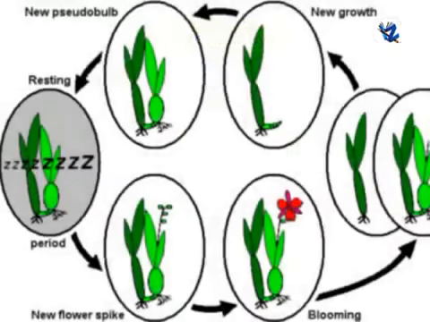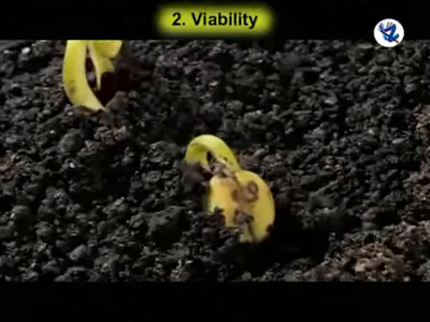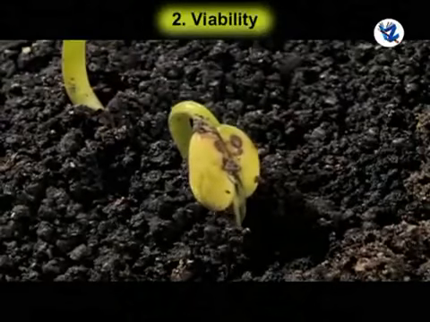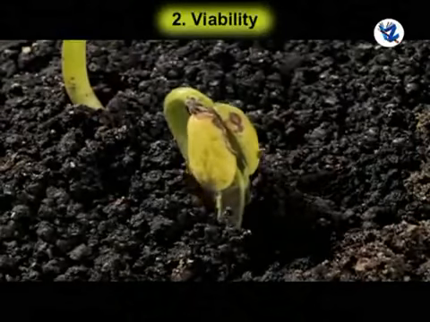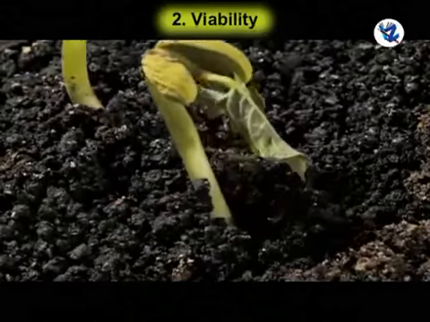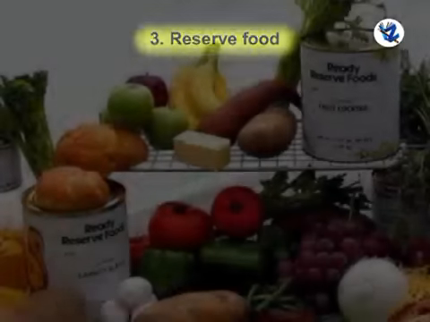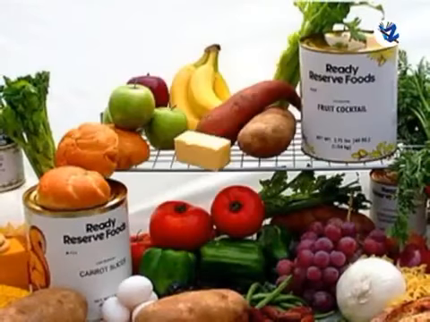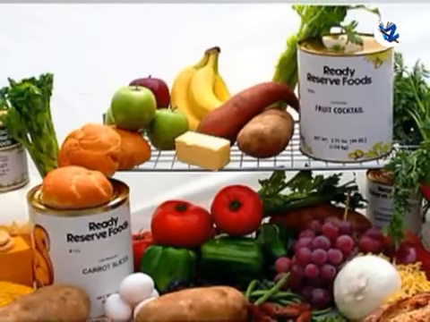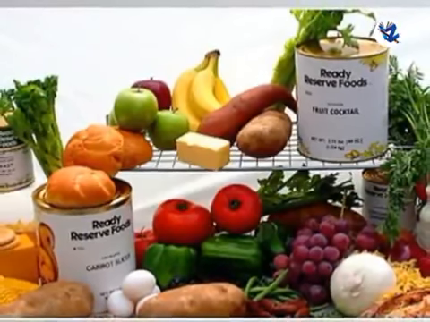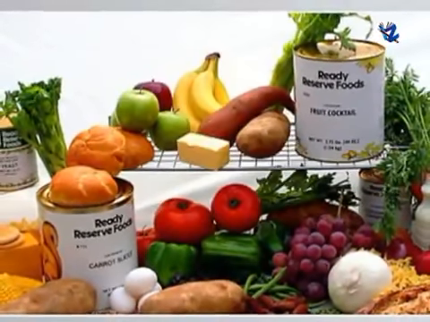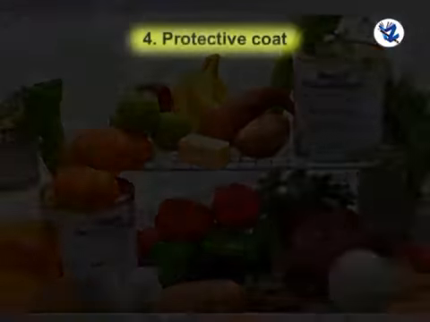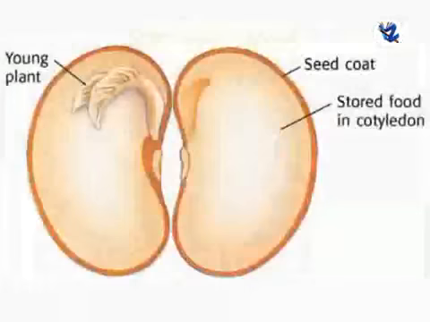1. Dormancy. It is the temporary suspension of growth. 2. Viability. It is the functional ability of seeds to germinate after a considerable dormancy period. Reserve food. The fully developed embryo is nourished by food stored in either endosperm or cotyledons during germination of the seed. Then protective coat.